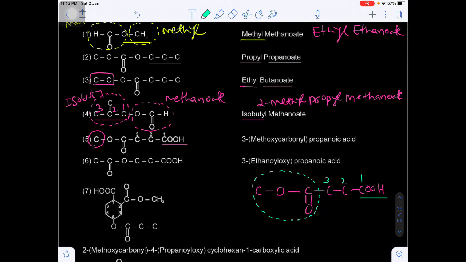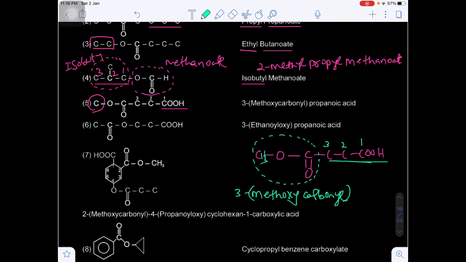Okay, in this what happens? So this will be the one carbon, that means methoxy, and C double bond O, carbonyl, methoxy carbonyl. On which carbon? On the third carbon. That's why we are writing the methoxy carbonyl. And there are 3 carbons in the carboxylic acid principal carbon chain. Again, this is propanoic acid. Are you getting my point?